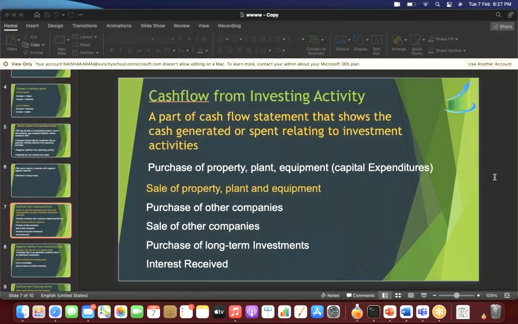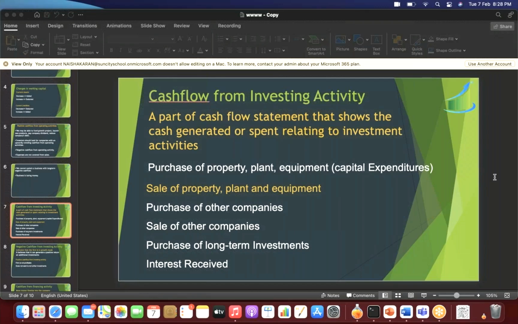So the cash flow from investing activity is very simple. Whenever it is buying assets, it will be a negative flow, that is outflow of cash. Whenever I'm selling my assets, it will be an inflow of cash. One more thing that we have done is interest received.